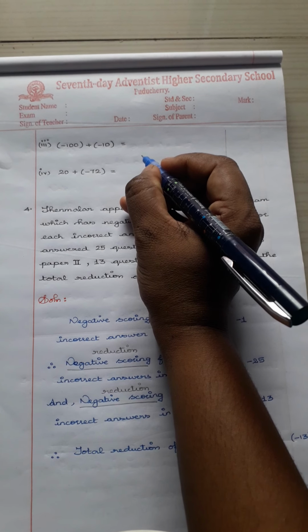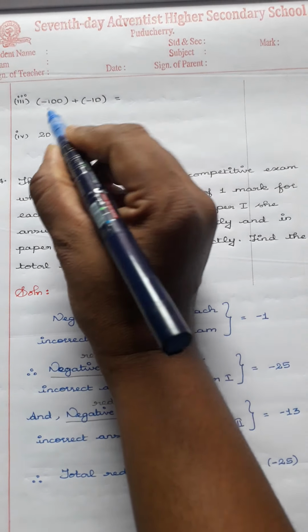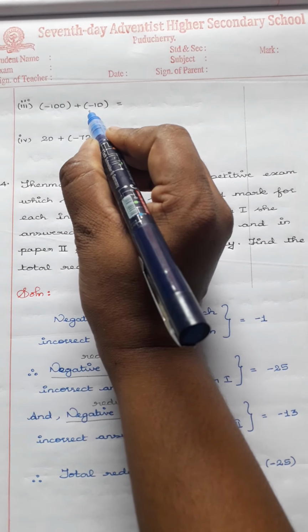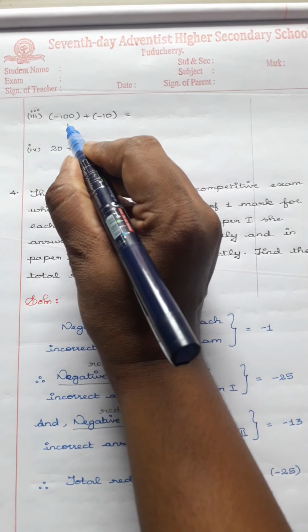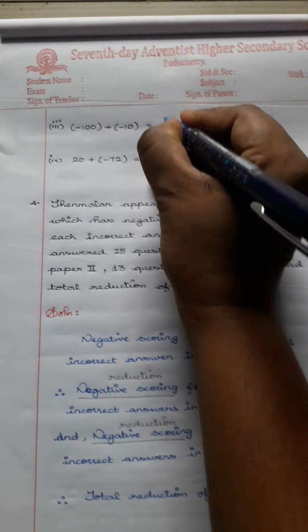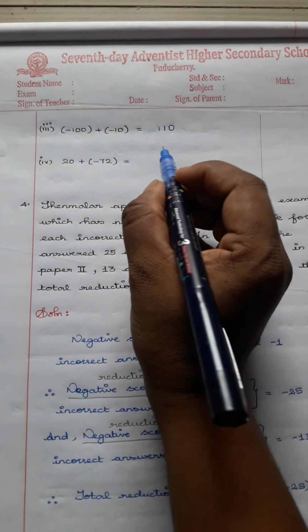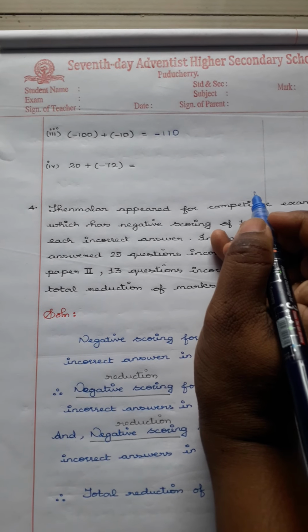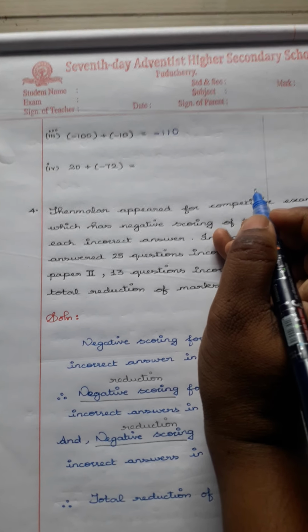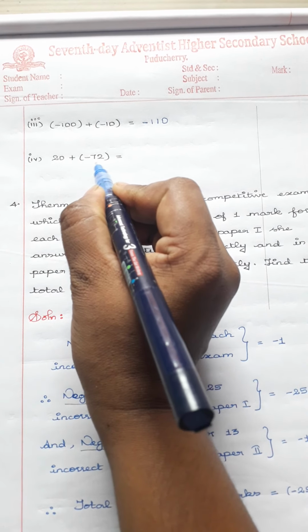Okay, the third question is nothing but minus 100 plus minus 10. Since both the signs are same, what you have to do? You have to add the integers. When you add, it is 110. And we have to write the same sign. Therefore, the answer is minus 110. Clear?